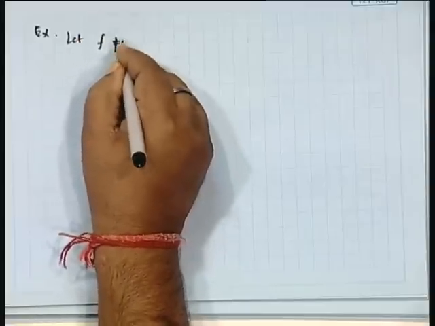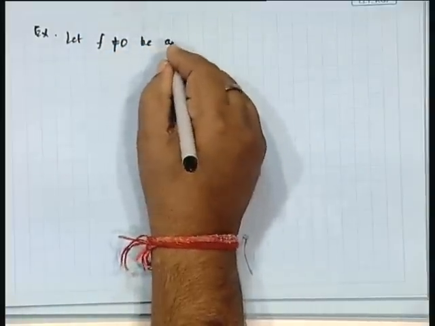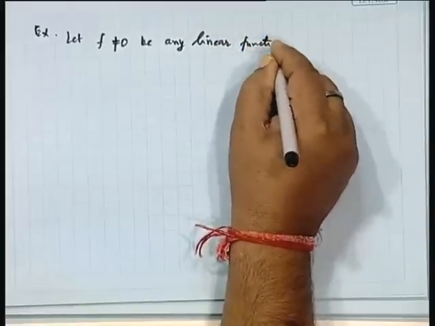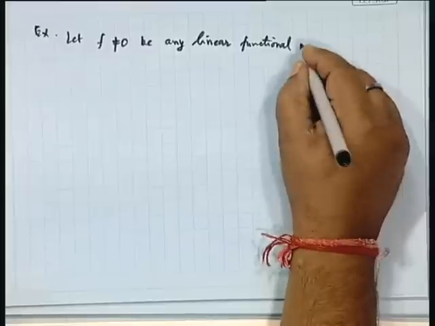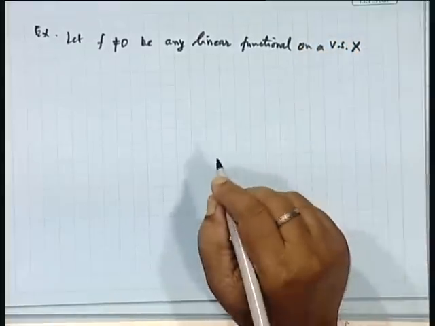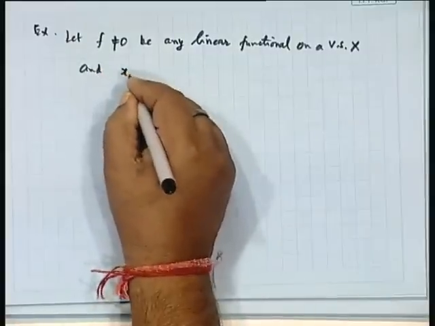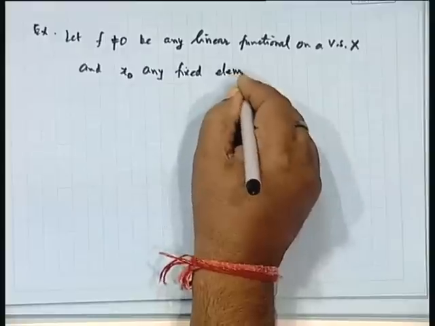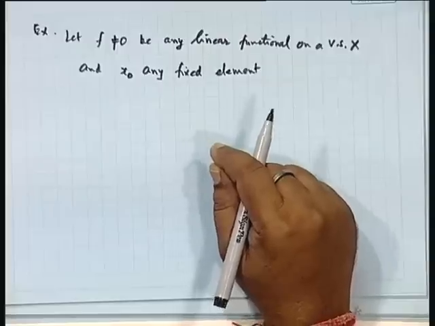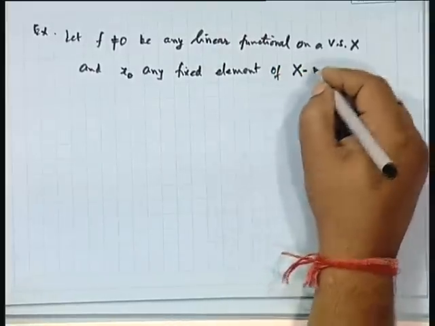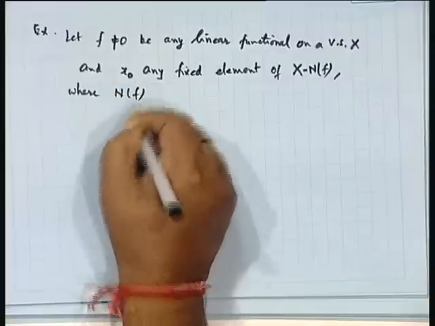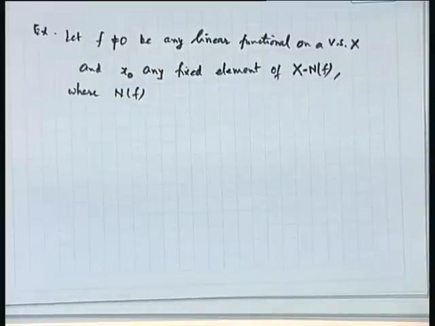And another example is, let f, which is not equal to 0, be any linear functional on a vector space X, and x naught any fixed element of X minus N f, where N f is the null space of f.